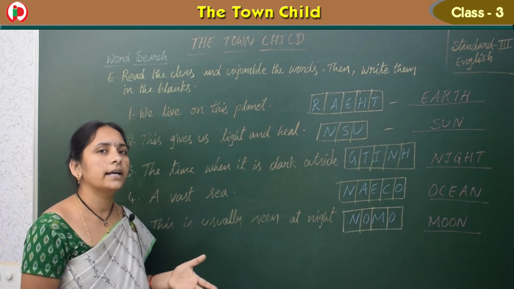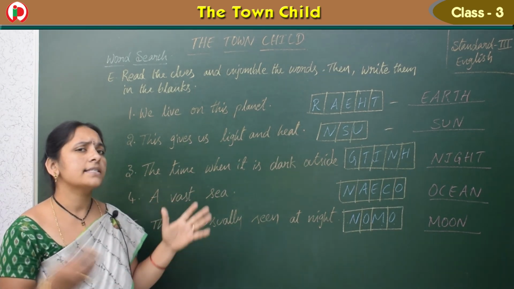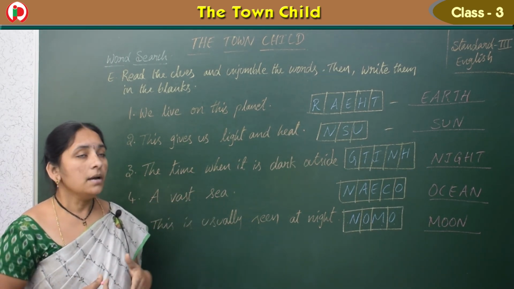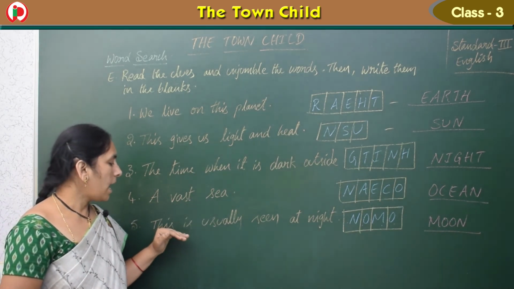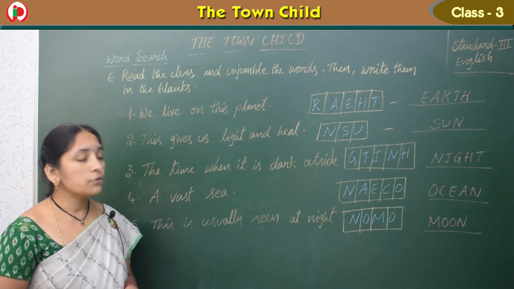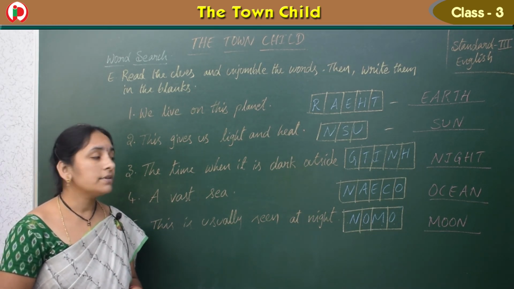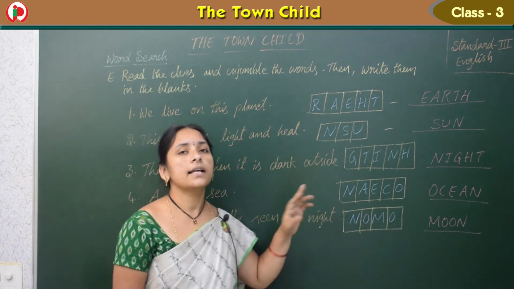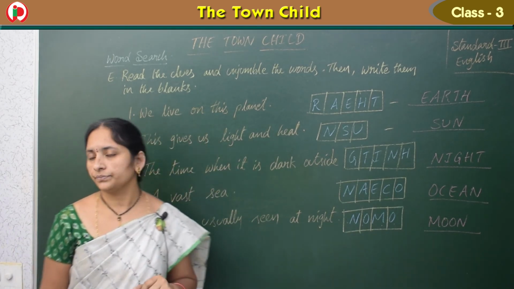Generally what we call it? Total dark means night time. And a vast sea. Sea is already big. Very big seas are called oceans. And this is usually seen at night. So at night in the sky, what can we see generally? That is nothing but moon. Okay children, so note it down.